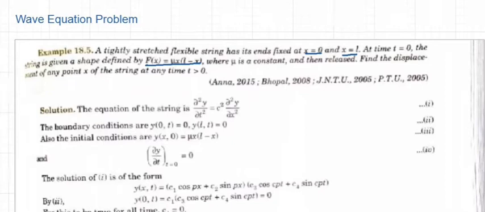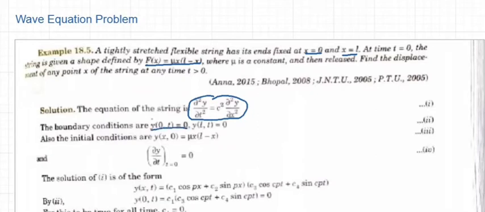We know that the equation of a string will satisfy the wave equation, which is given by dou square y by dou t square equal to c square dou square y by dou x square. And the boundary conditions are given by y of 0 comma t equal to 0.